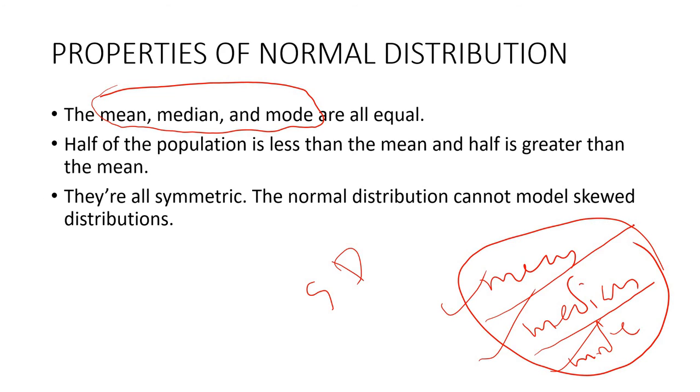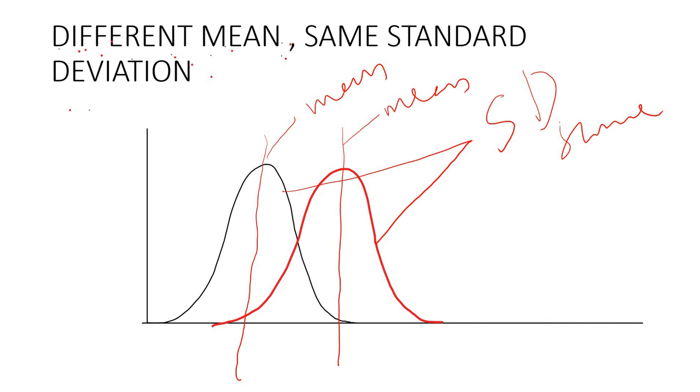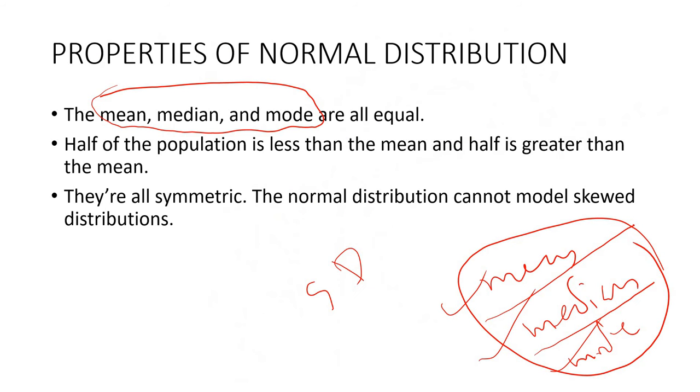The mean, median, mode should be equal. All these three things should be equal for a normal distribution. Half of the population is less than the mean and half is greater than the mean. That means when you take the bell curve, see here, this is the mean, half is less than the mean, the next half is greater than the mean. That's what we are trying to say. They are all symmetric. The normal distribution cannot model skewed distributions, because the normal distribution is symmetric.